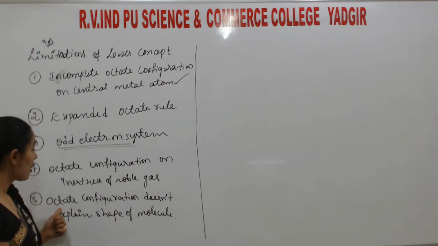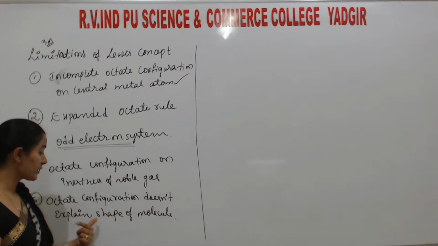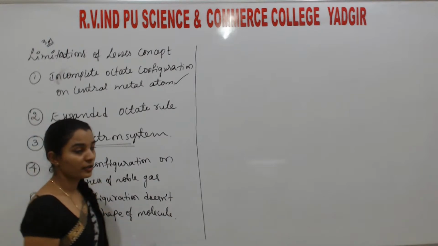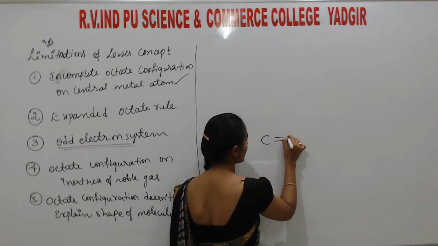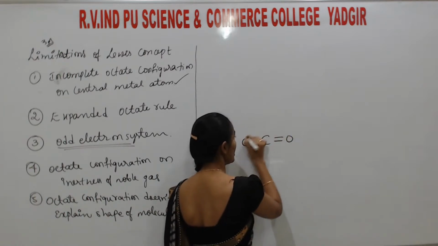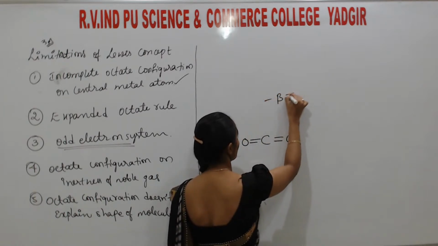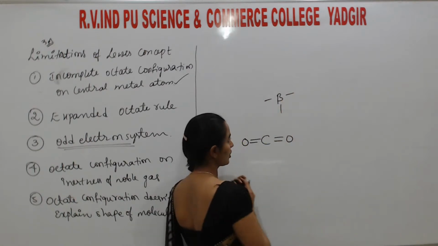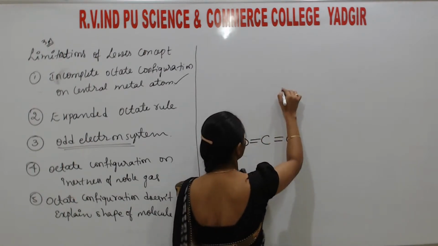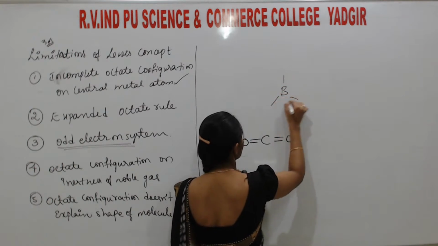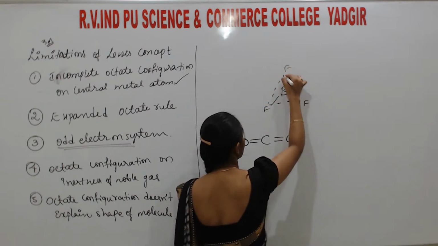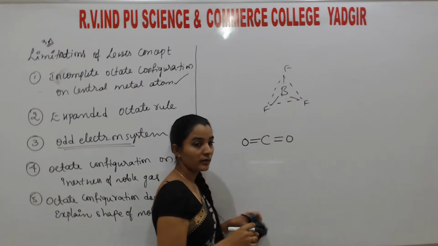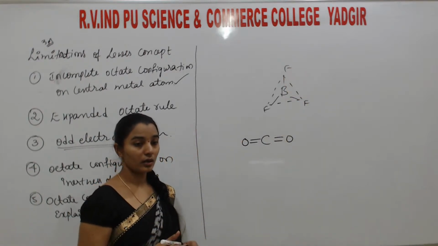The next one is that octet configuration does not explain the shape of the molecule. So students, you know that carbon dioxide is linear in shape. BF3 is triangular in shape. That we know today.